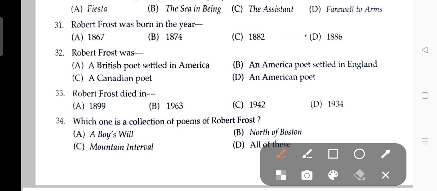Next question: Robert Frost was born in the year? The answer is B, 1874. I am not repeating the four options here because it will take time and the examination is near. That's why I am just giving the answers.